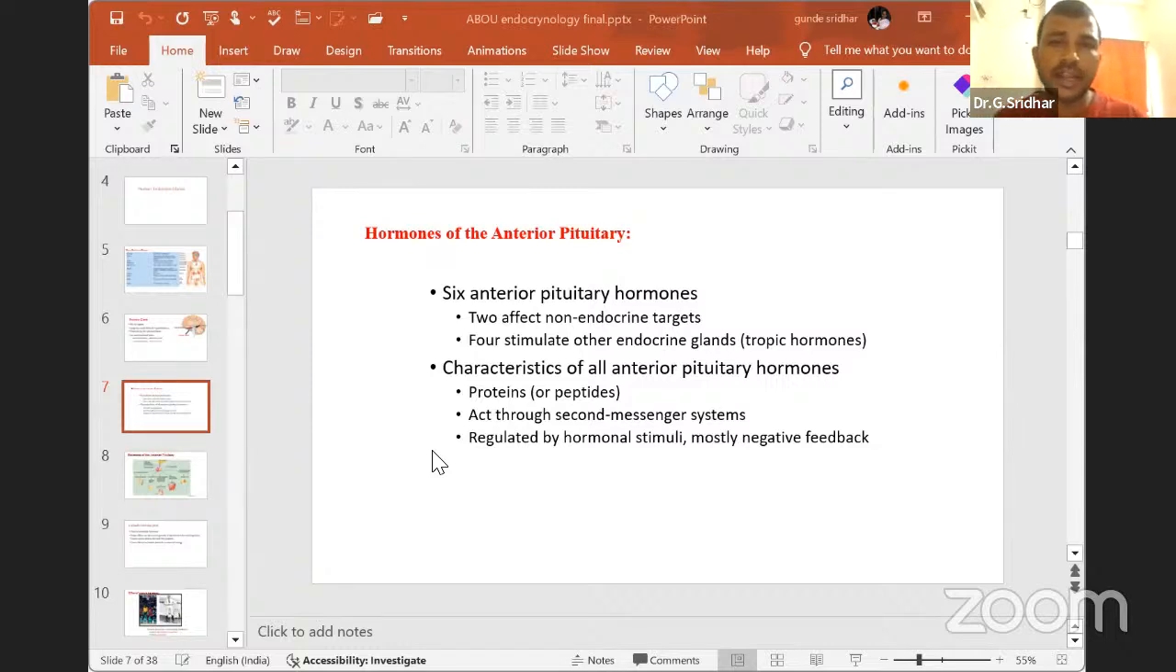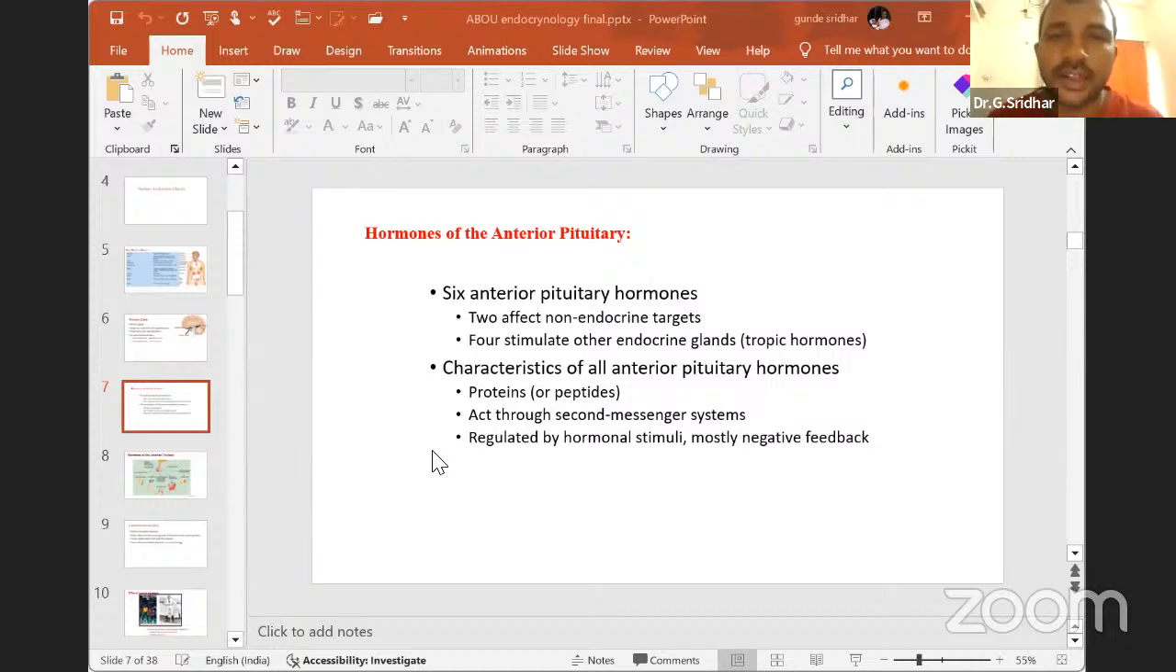That means it is not directly going and activating the cell and doing its function. For example, the best example is ACTH, adrenocorticotropic hormone, which is released from the anterior pituitary and will go and activate the other endocrine gland, the adrenal gland. This adrenal gland is activated and releases its hormone.